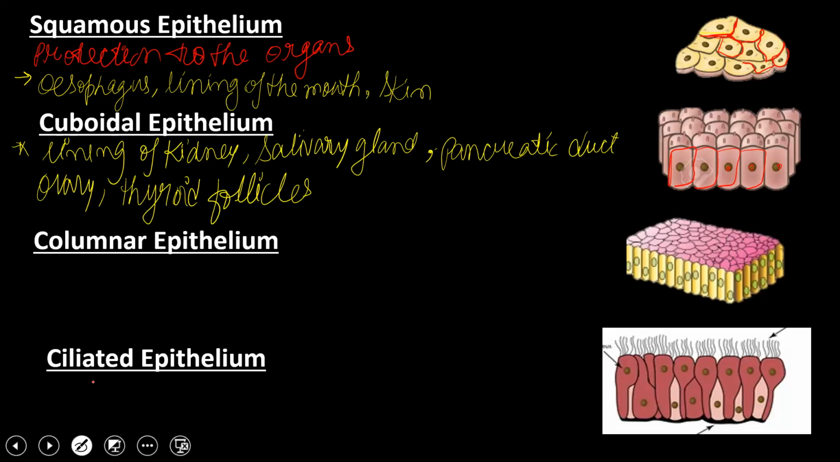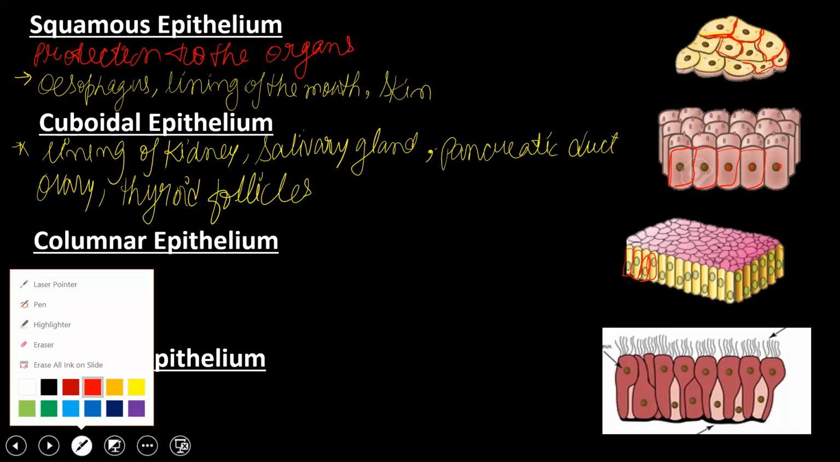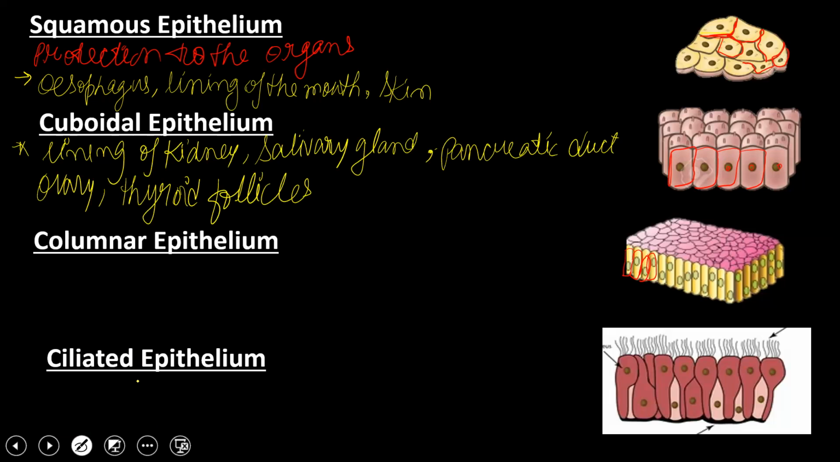If we talk about the columnar, you can see columns are there, different column types are visible. So these are columnar epithelial tissue. Actually, the shape is different, and according to the shape the names are given. Now, columnar epithelial tissue is present in the inner surface of the intestine. You know what the function of the intestine is? It helps in the digestion of food.